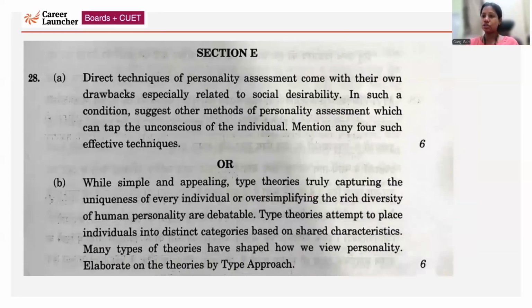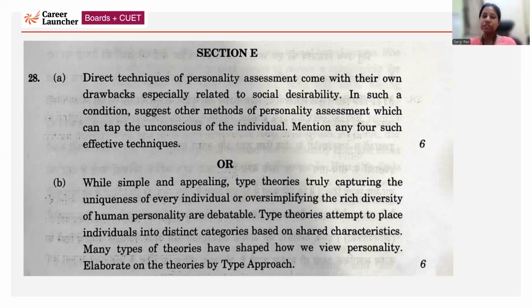Next, section E. Direct techniques of personality assessment come with their own drawbacks, especially related to social desirability. In such a condition, suggest other methods of personality assessment which can tap the unconscious of the individual. They have asked for any four such effective techniques.